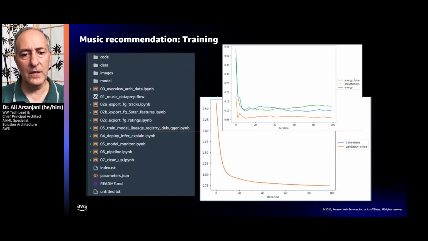In this case, some of these elements that we've looked at are providing us with the different iterations and the different root mean square error between training and validation, which we have specified as metrics in the debugger hook during the training.